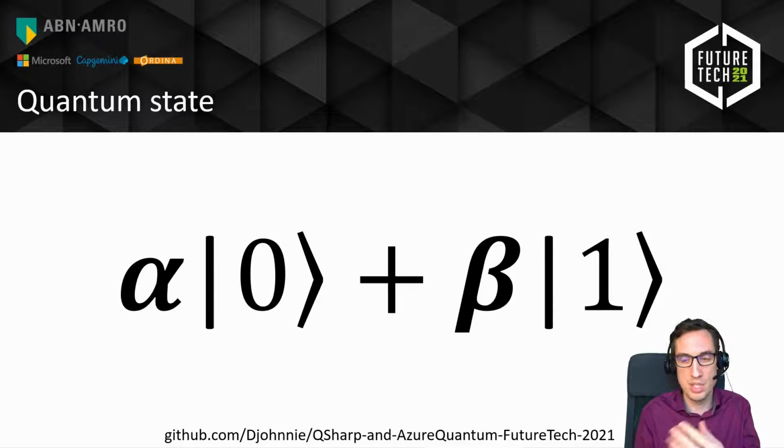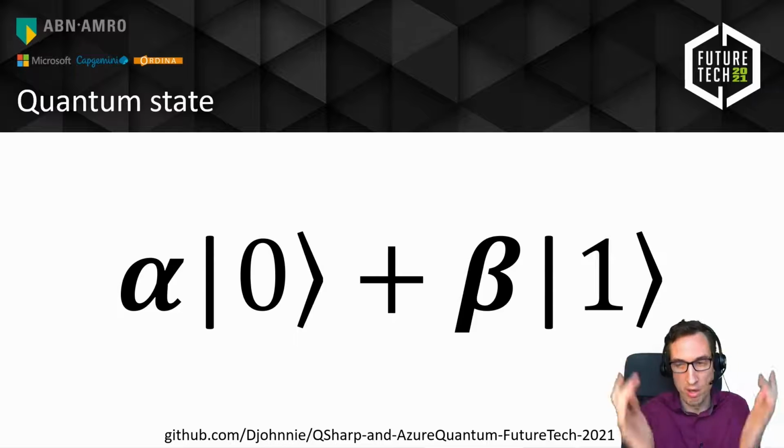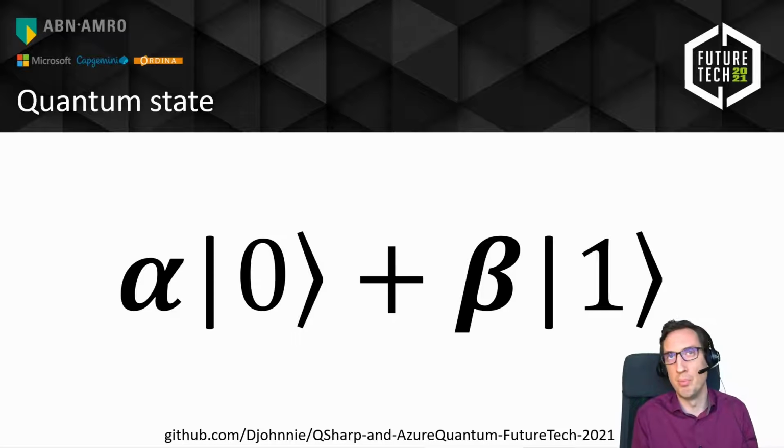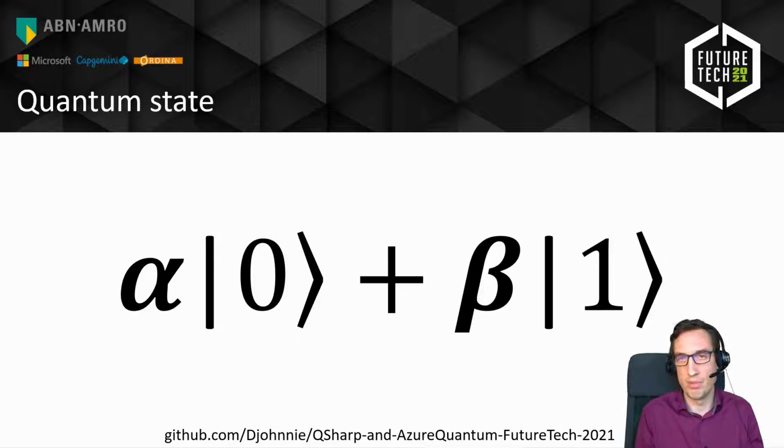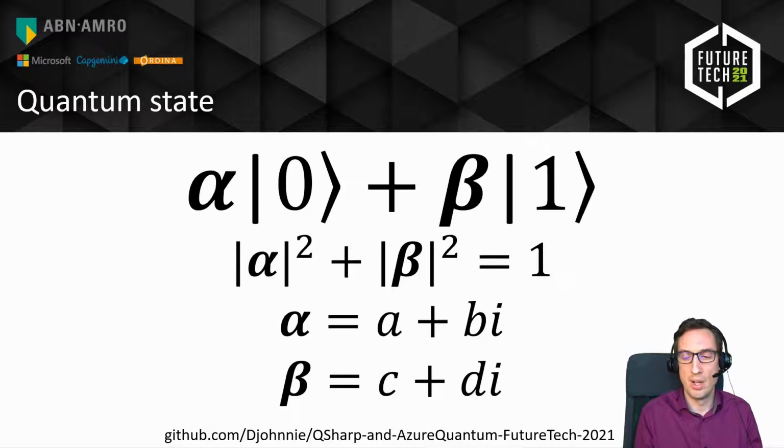Zeros and ones are very easy for us to think about off the top of our heads, but when we think about superposition, that's a little bit more complicated. That's why we have an expression like this that says we have two probabilities, some kind of alpha probability for it being 0 and some kind of beta probability for it being 1. And then we make things a little bit more complicated because, of course, that's how mathematicians work. When they have a problem that they cannot solve, they just invent some new mathematics in order to express that problem. And that's also the reason why we need complex numbers. So we have complex numbers instead of real numbers to represent these alpha and beta values, unfortunately.